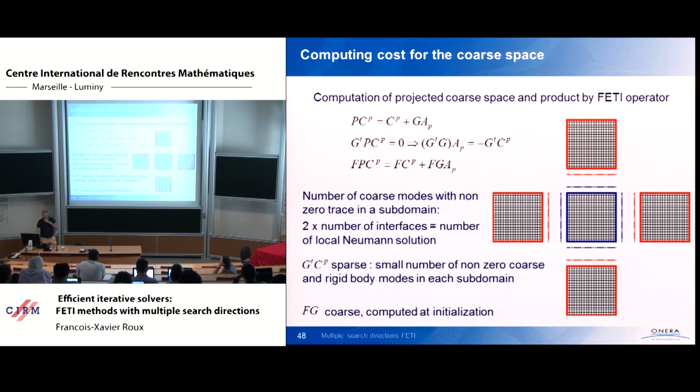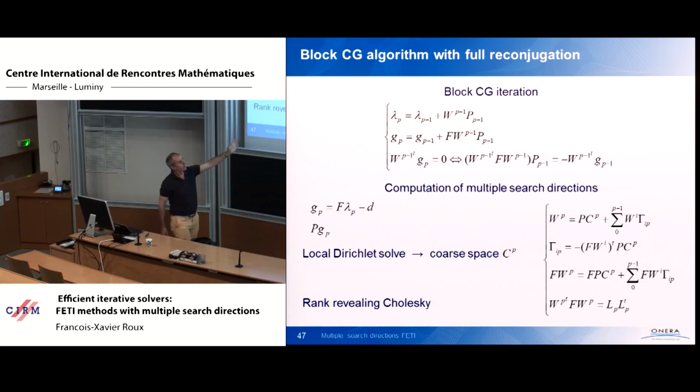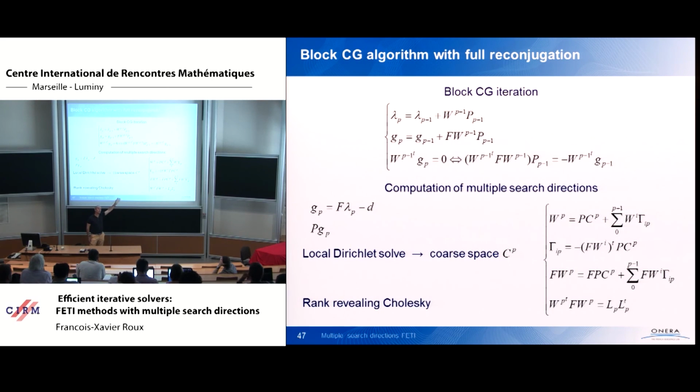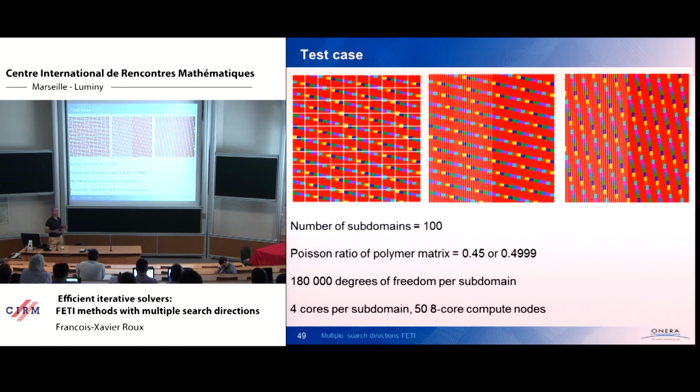Okay. It stops being coarse when you re-orthogonalize it using all the previously computed vectors. But basically, it means that also at each iteration, you build hundreds or thousands of search directions. You don't have to compute hundreds or thousands of products of these directions by the complete operator F. You look at the local level. At the local level, you just have to solve as many local Neumann problems as 2 times the number of interfaces of the subdomain. So let's say 6, 8, 10. And it's not depending upon the total number of subdomains.